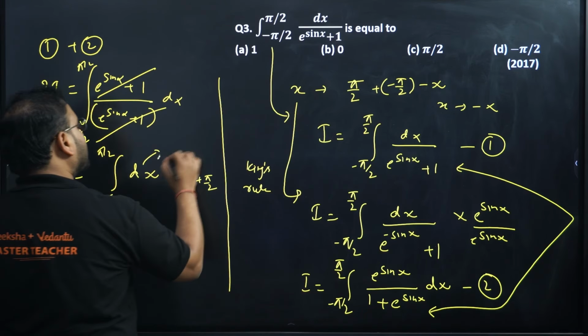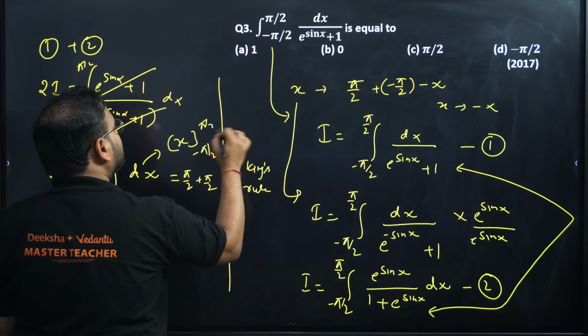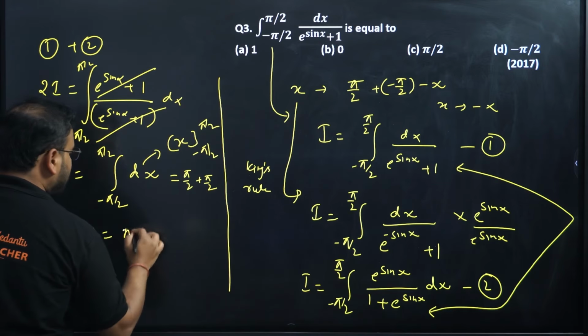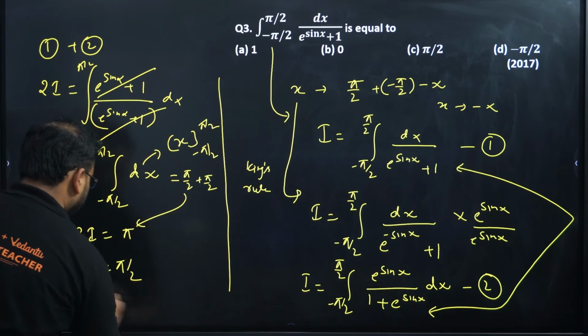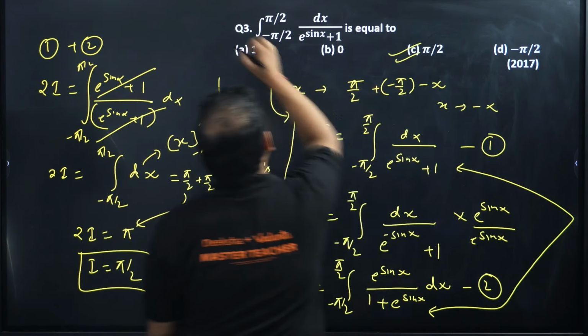This integration is what? X from where to where? Minus pi by 2 to pi by 2. So that value will be pi by 2 plus pi by 2. I'm getting 2I equals pi. From here, I equals pi by 2. My answer is this. Option C.